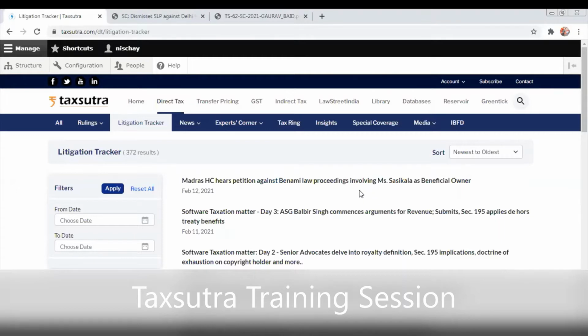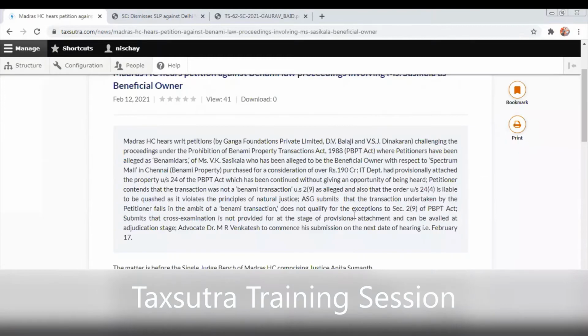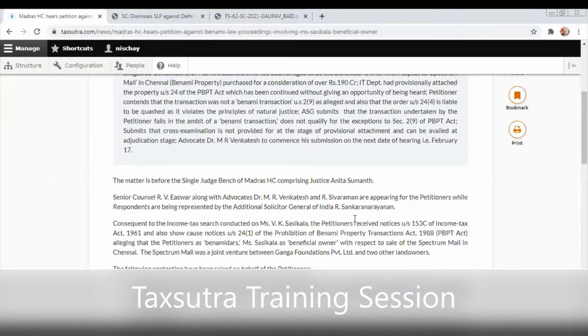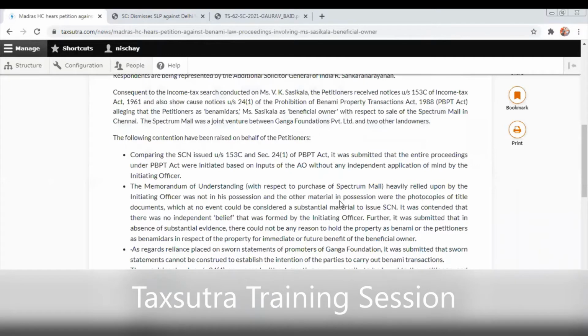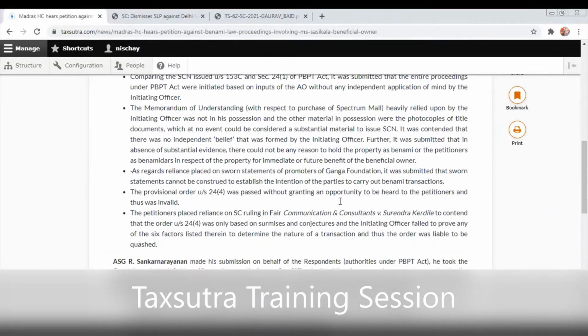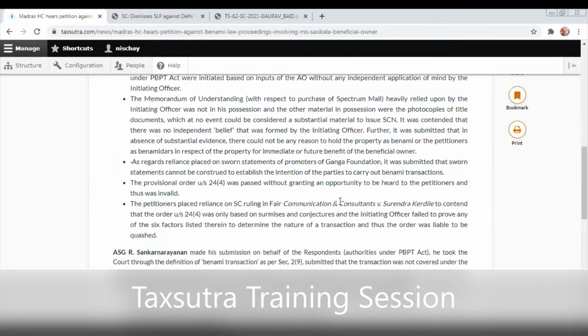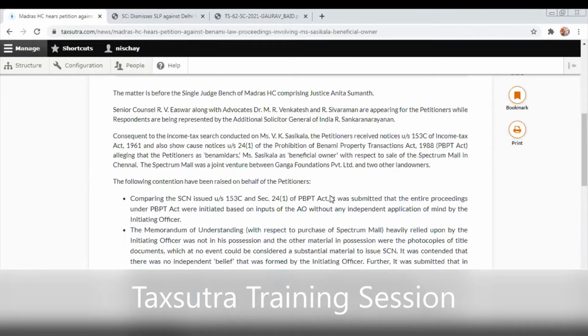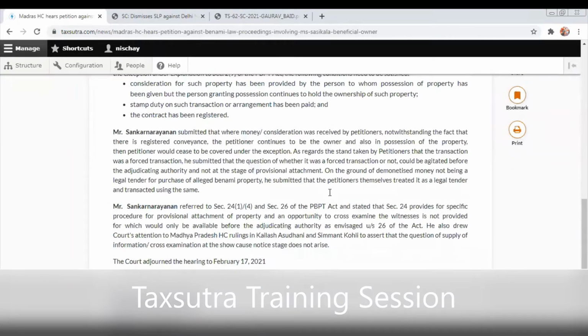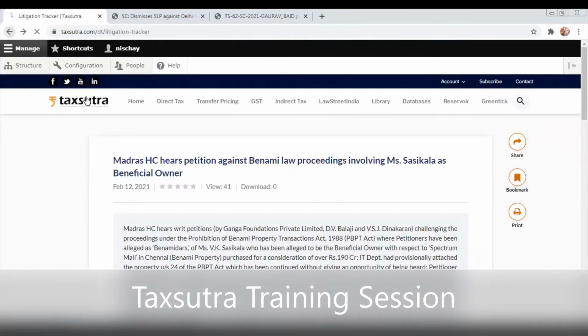So what we do is we normally cover, for instance, the case on beneficial owner. So what happened on 12th of Feb is what we have written here, and what that particular hearing was all about, giving the background of it. Basically, you get the background of what's happening on that particular case. So this is another unique feature. If somebody wants to keep themselves abreast on what are the ongoing litigation cases in the court, you will be able to see it here. The litigation tracker is the feature that allows you to track the ongoing cases in the court currently.